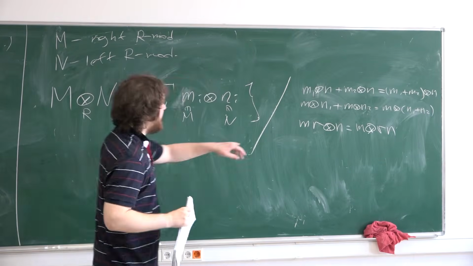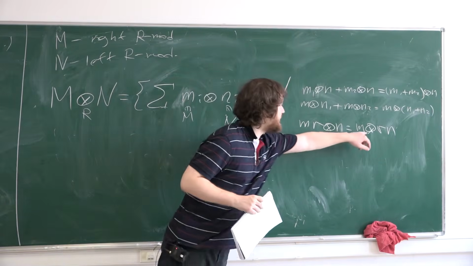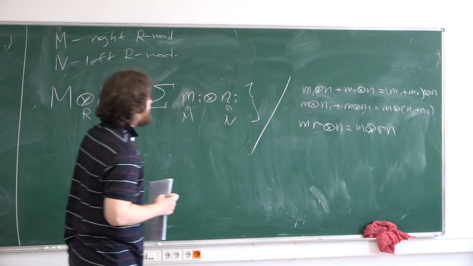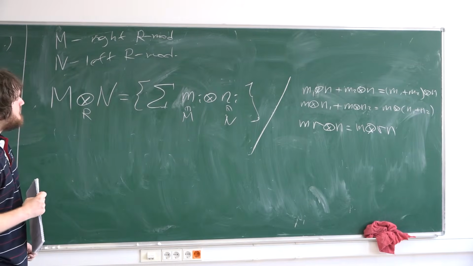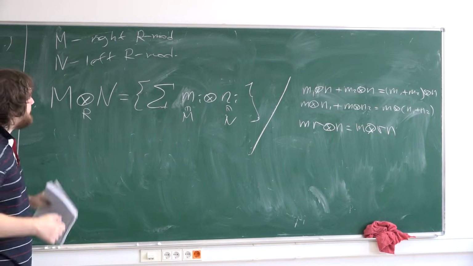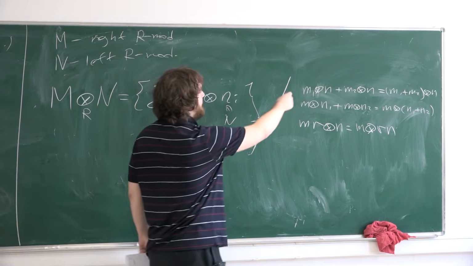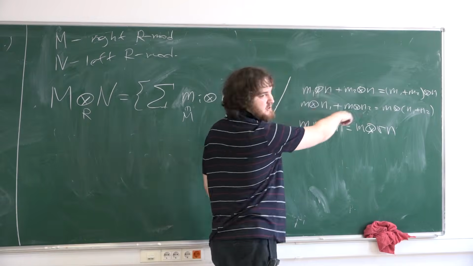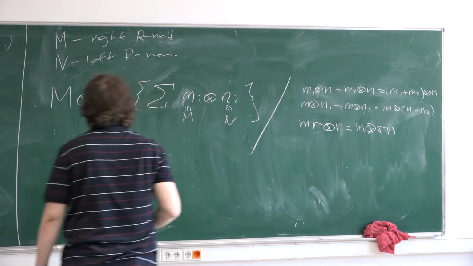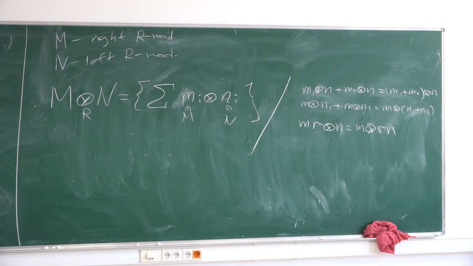So you need that M is a right R-module and N is a left R-module. Do you understand what this means? Formally, you have this abelian group and you have the abelian subgroup generated by differences of these elements. Okay.